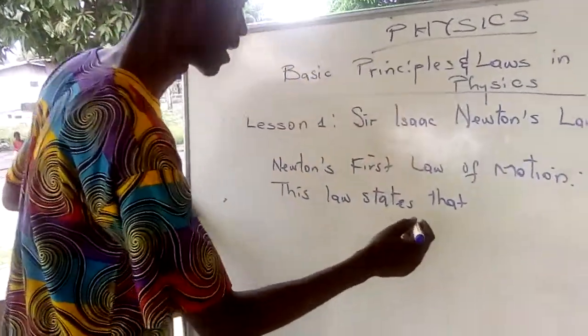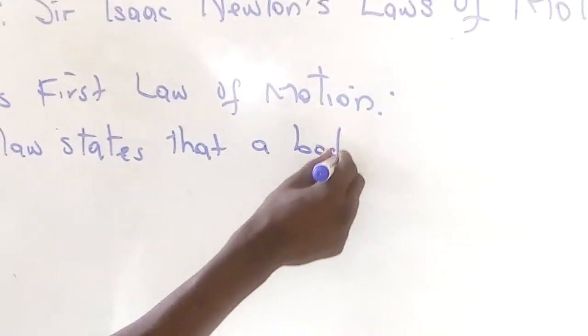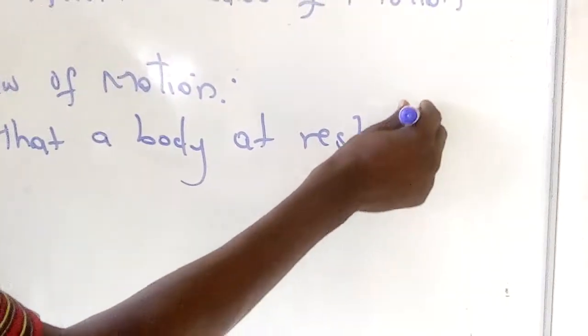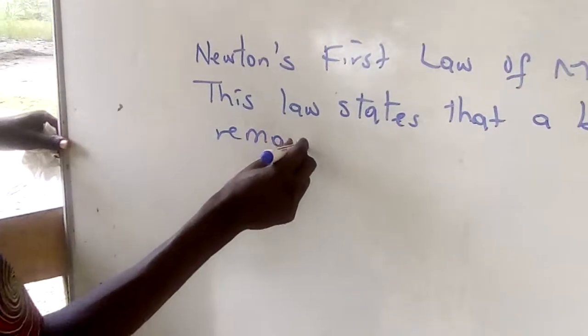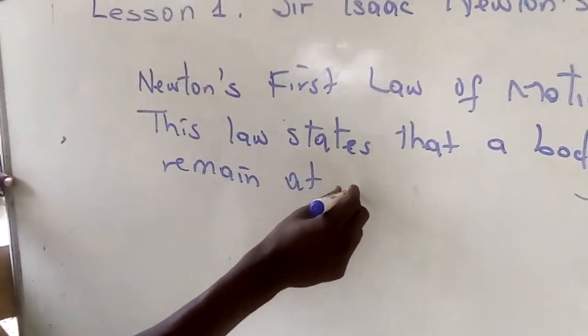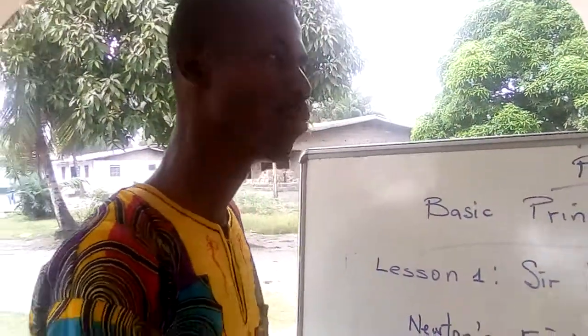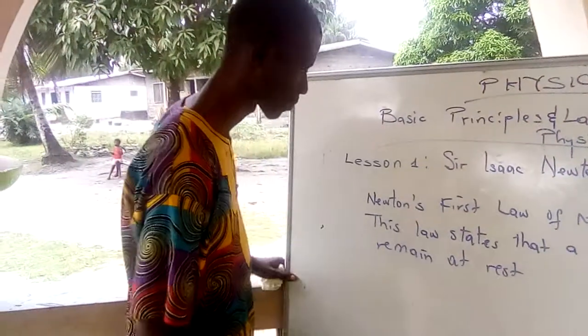So a body at rest will remain at rest. A body in motion will continue moving in motion unless acted on by an external unbalanced force.